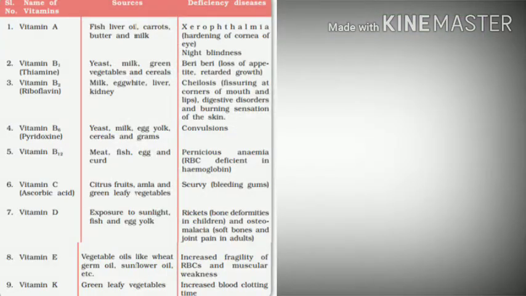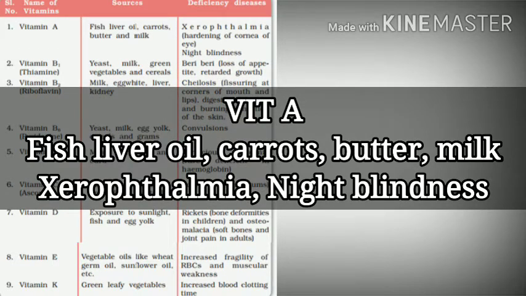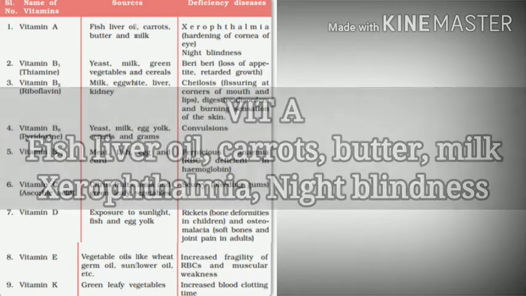Next, let's move on to this table from NCERT, which has the names of vitamins against their sources and deficiency diseases. At first, for vitamin A, the primary sources are fish liver oil, carrots, butter, and milk. Out of this, fish liver oil and carrots are important sources of vitamin A. In the absence of vitamin A, xerophthalmia, that is hardening of cornea of the eye, and night blindness may occur. So these diseases are primarily related to the eye.